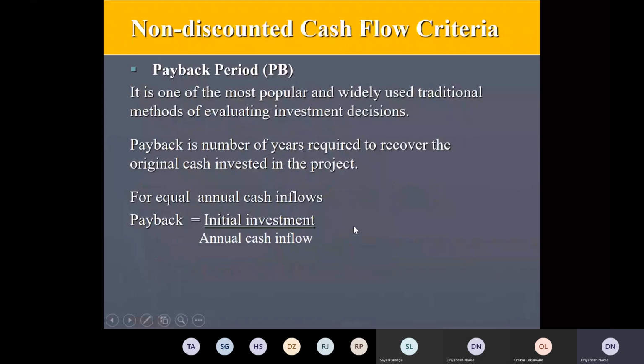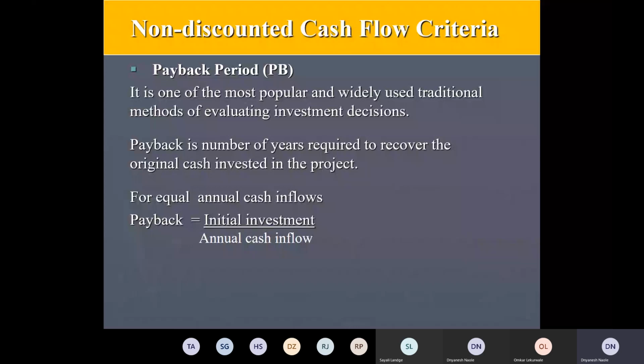Now we'll just discuss the payback period, just to help you understand what exactly the investment decision criteria, or capital budgeting technique, we use is. It is one of the most popular and widely used traditional methods of evaluating investment decisions. What is done simply, initial investment is divided by the annual cash inflows.